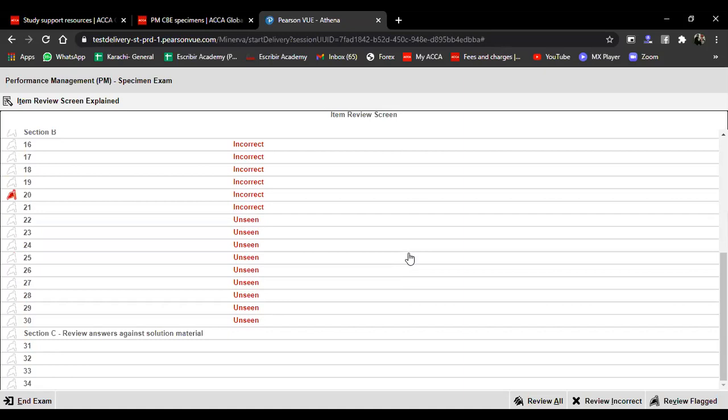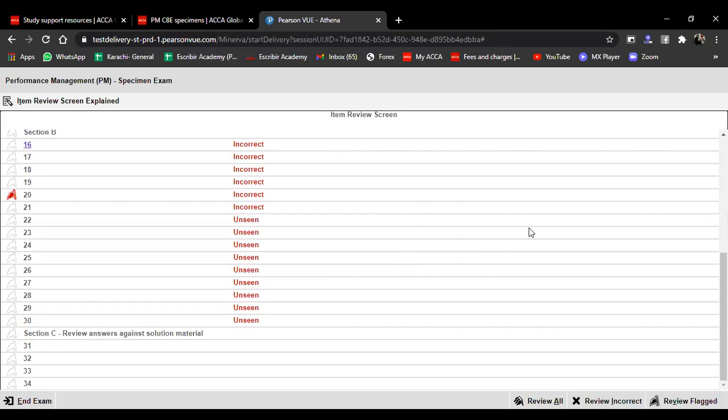You would be given an option whether yes, you want to go ahead with checking of the paper or not. So this is how this PM examination would be available to you. And this is the same approach that is used by the examiner for F5, F6, F7, and F9. F8 is a bit different, but the rest of the papers use the same approach that the examiner adopts.